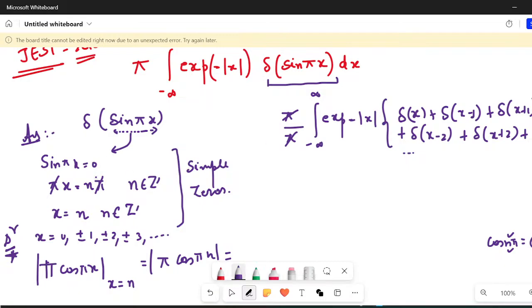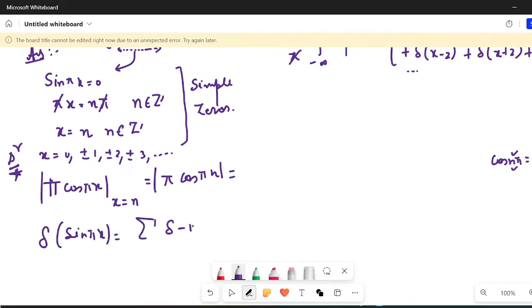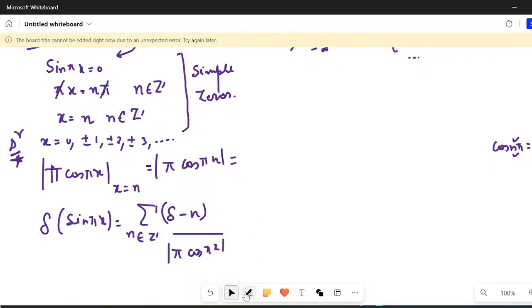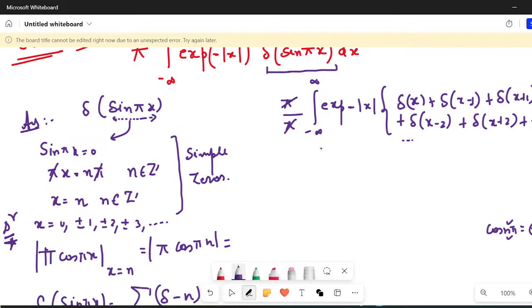See, what I was telling is, if I have to write this particular entire structure, sine pi x, I'm writing it as Dirac delta of x minus n, where n belongs to integers, but I have to divide it also. So I'll divide it by pi cos pi x, and all these things I have to evaluate at x equals n. So with x equal to n, cos n pi is minus 1 raised to power n, modulus of it will give me 1, and pi is here. So this pi and this pi get cancelled. Now I'm left with this.